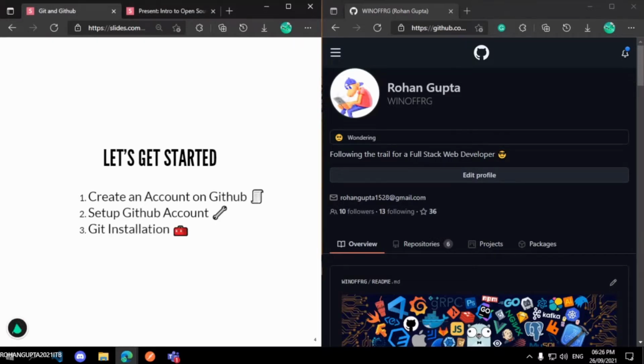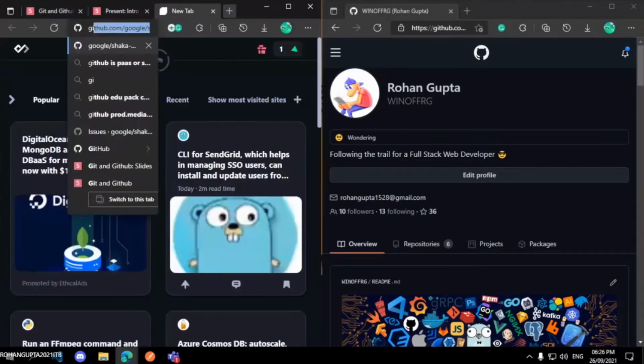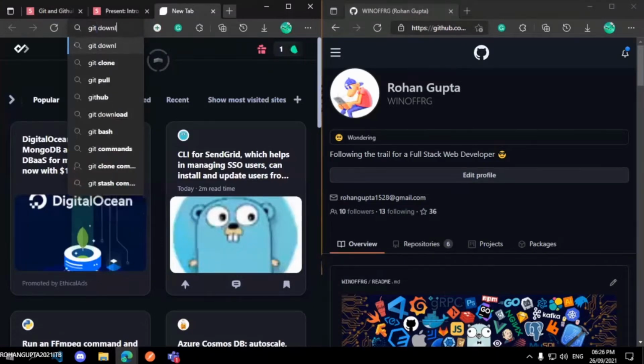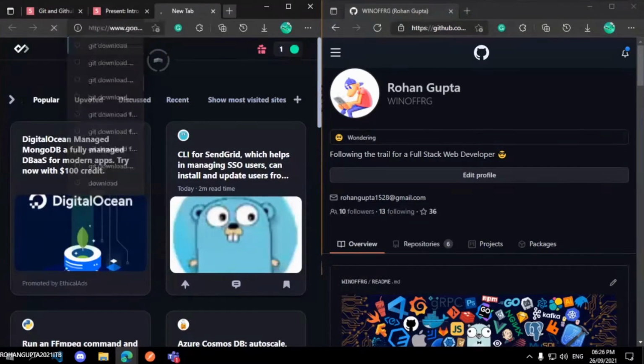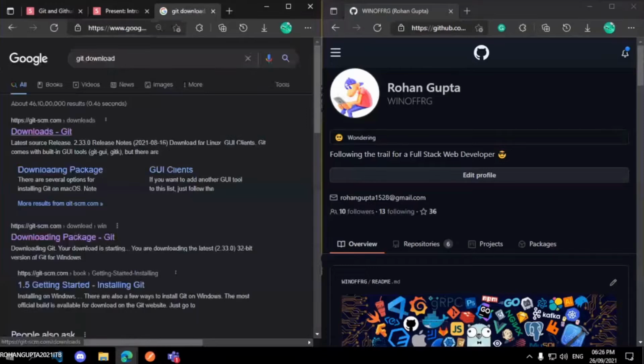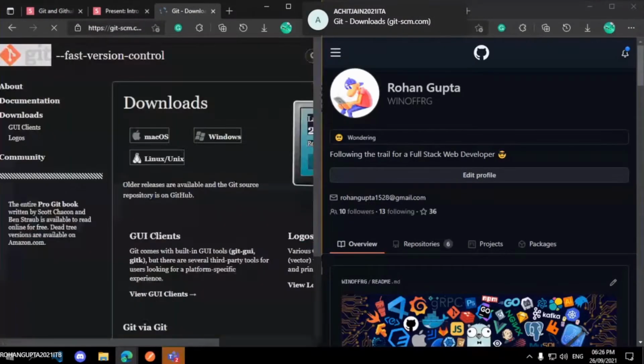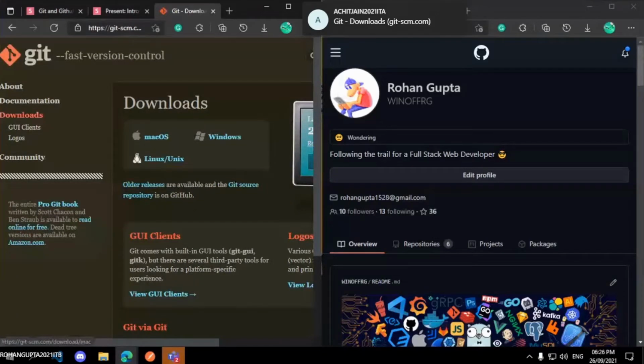Earlier I explained what Git is. So now we need to install Git. Our team member will share the installation link for Git in the chat box. Also I will show you. You can simply write git download in your browser, and the link will be git-scm.com, and here you can go to the download tab.